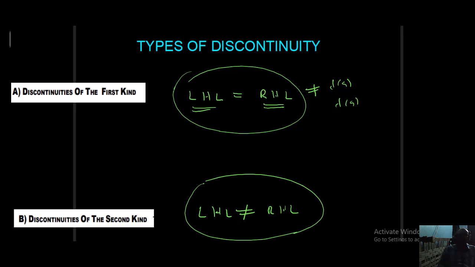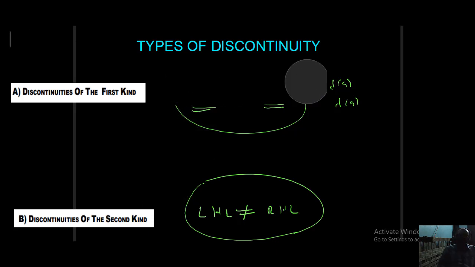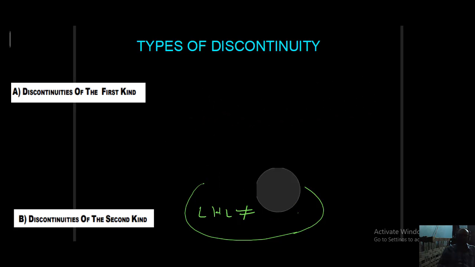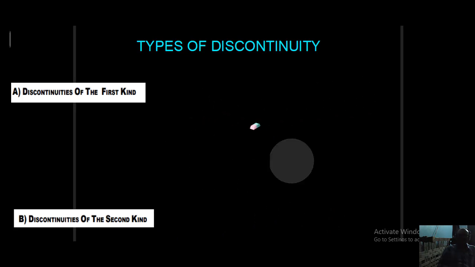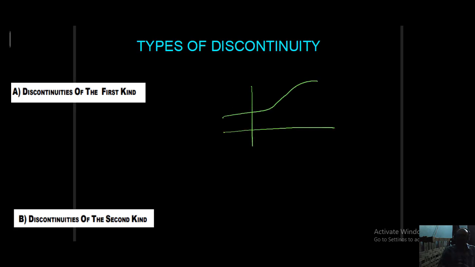Okay students, listen now. Through examples I want to explain things. For example, this is the graph of a function. Just observe.